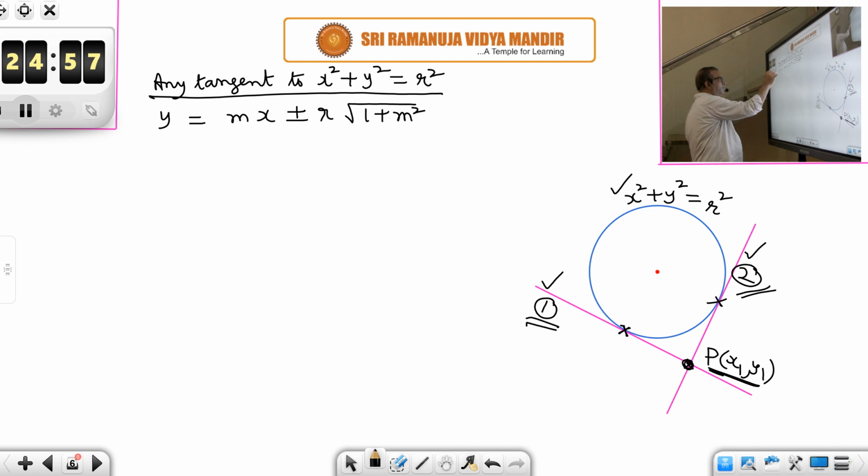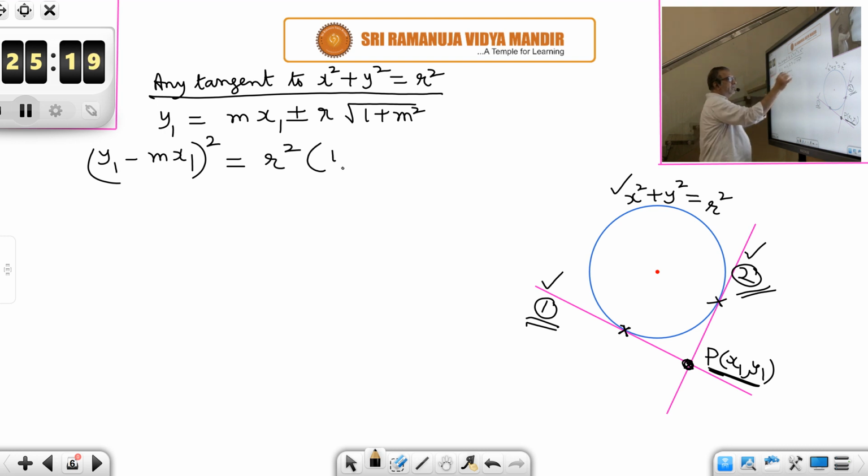Both of them are passing through the point (x1, y1). So substitute (x1, y1) in this equation. Therefore, let us take mx1 to the left side and square it: (y1 - mx1) squared. Afterwards, we are squaring also, so the right hand side, r root of (1 + m²), will be squared. So you will get r²(1 + m²).